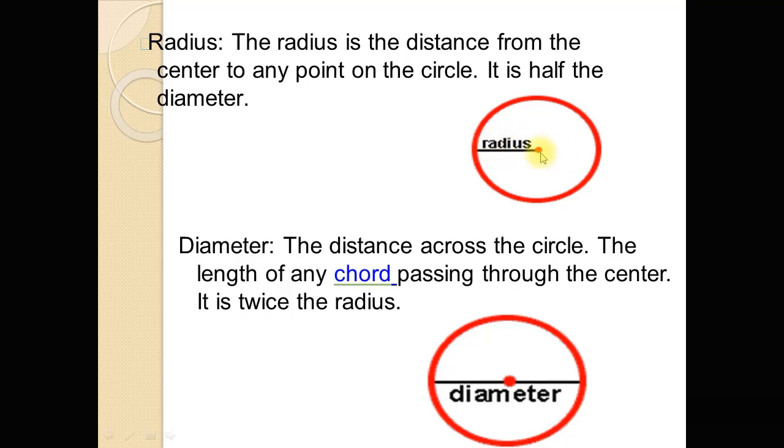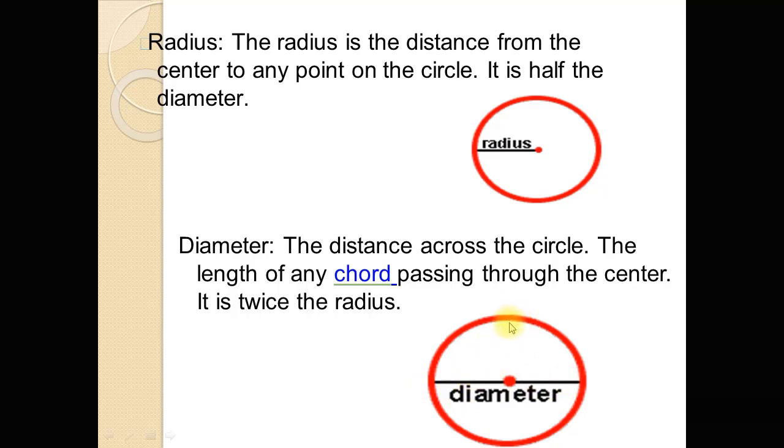And the distance between any two points of the circle which passes through the center is called a diameter. So the diameter is the distance across the circle. The length of any chord passing through the center, it is twice the radius. Distance across the circle but passing through the center is called diameter. The line passes through the center, this line is called diameter. So this is another diameter.